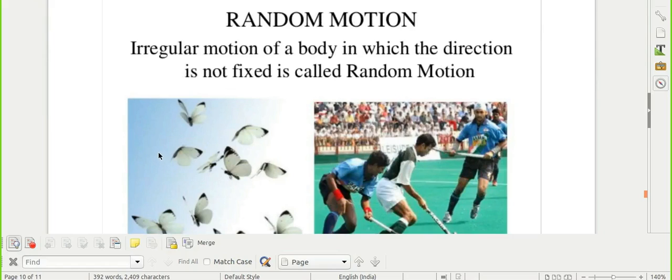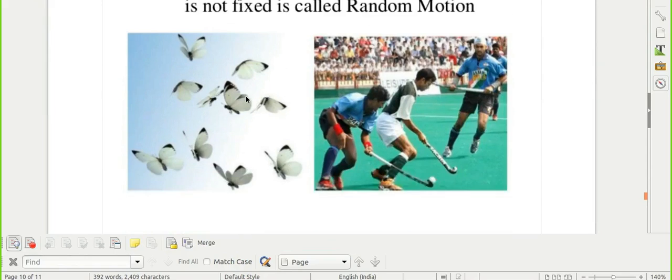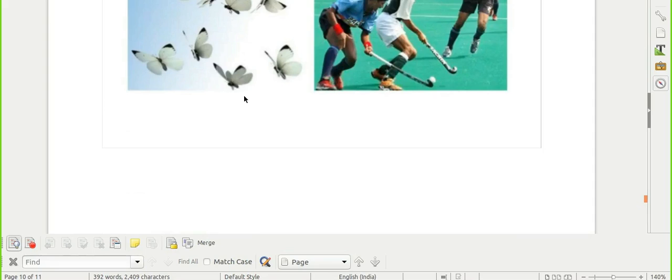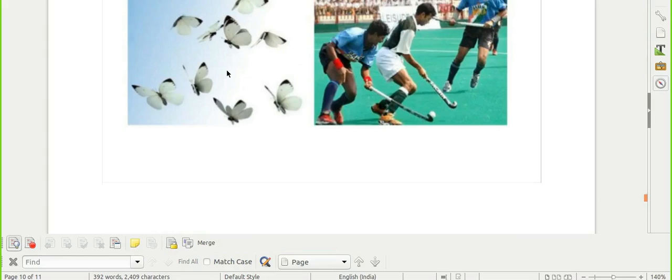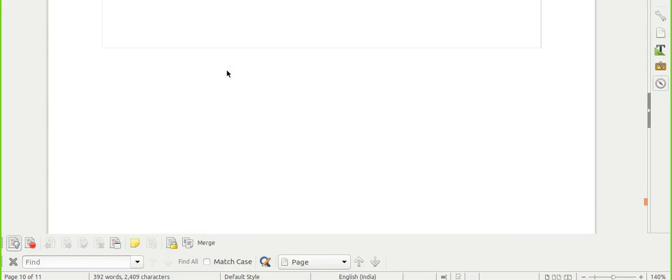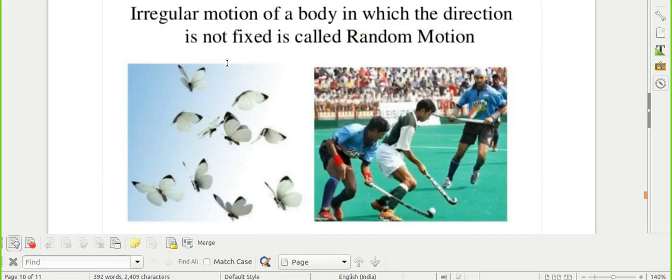We can say that random motion is an irregular motion of the body in which the direction is not fixed. The direction of movement is not fixed. See, like the butterflies, they move anywhere. Their direction is not fixed. So this is an example of random motion or non-periodic motion.